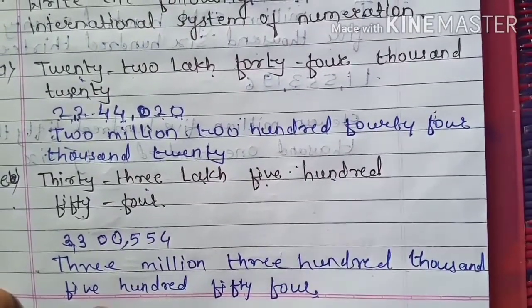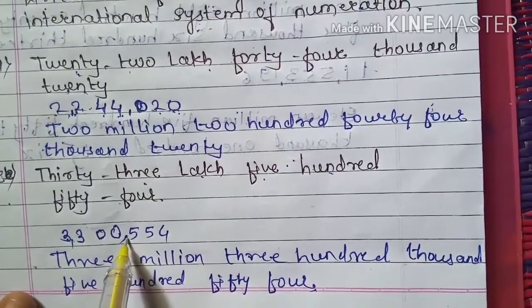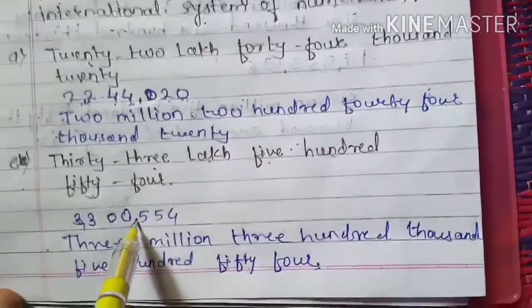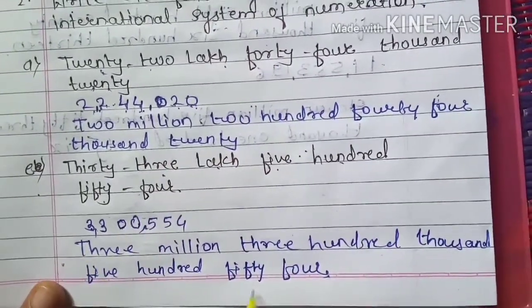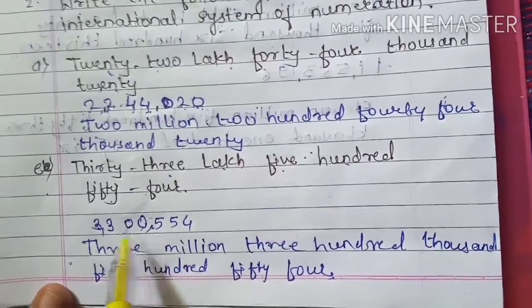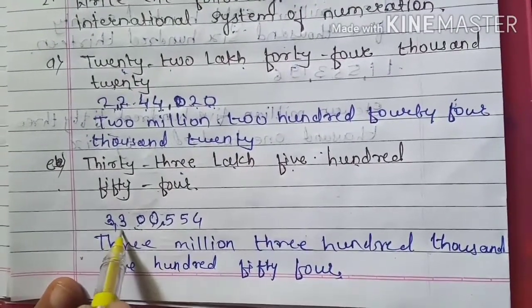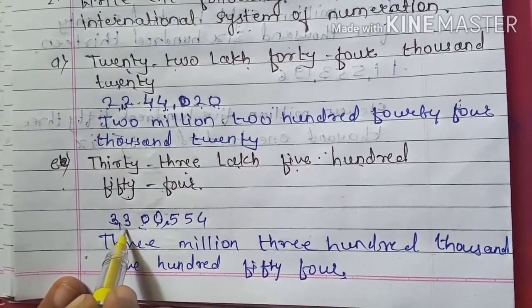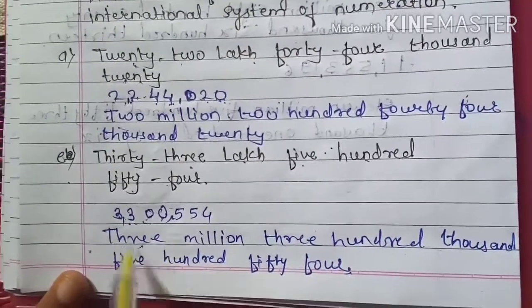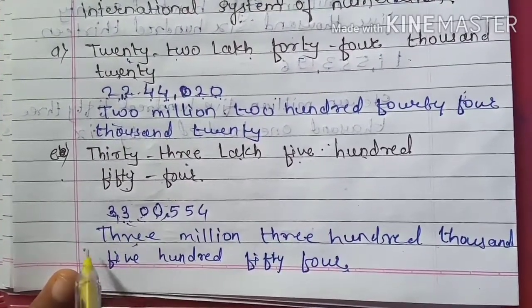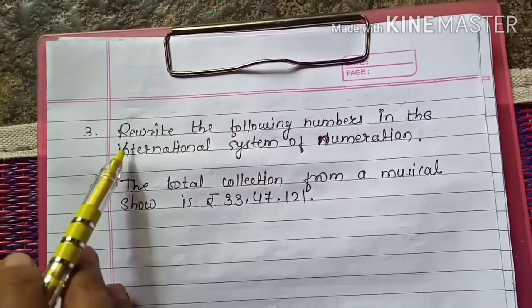554. What we did here, just insert the commas according to the periods in international system and write down the numbers. So see here, 0 is present in the 10,000 and 1,000 place. So here already 3 is present in the 100,000 place. So write down 3,300,554.